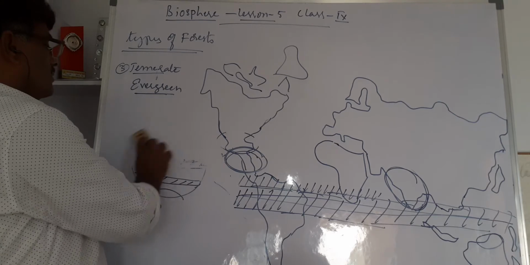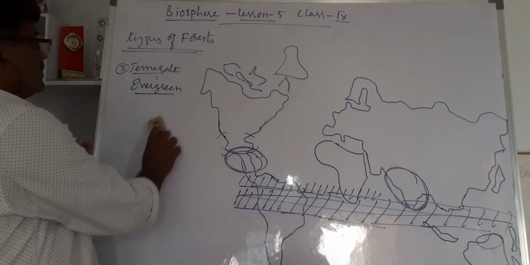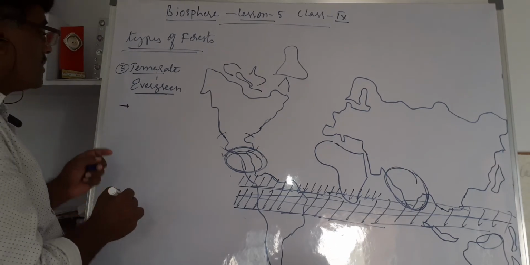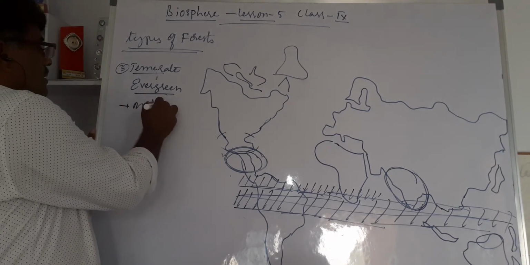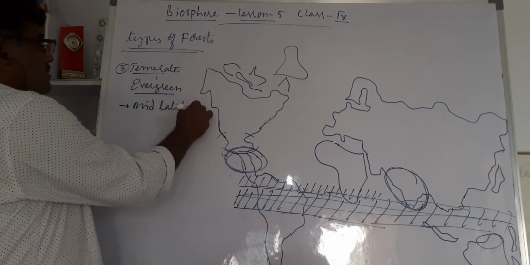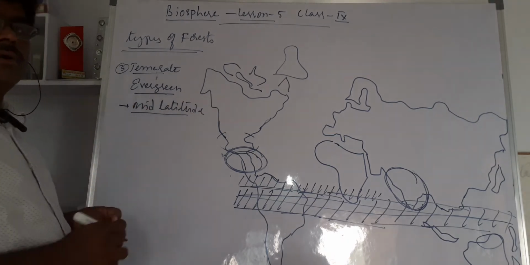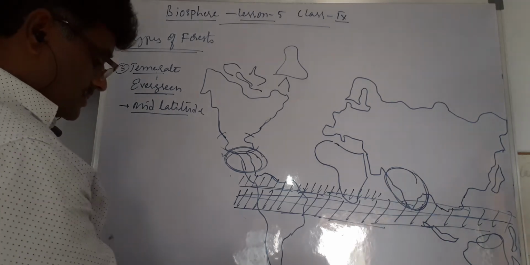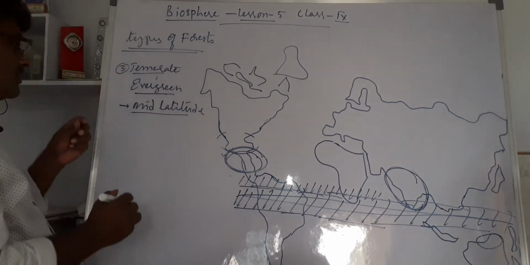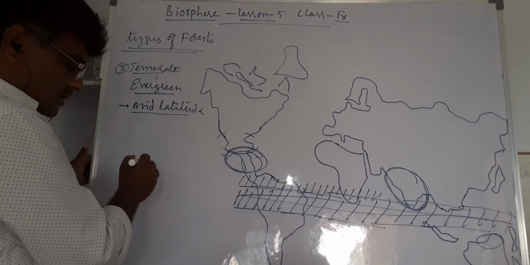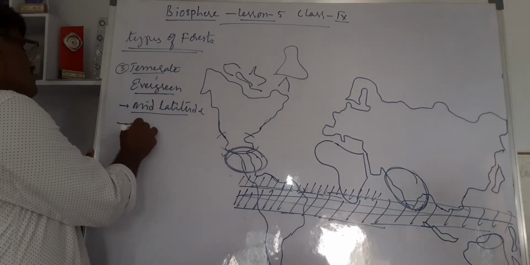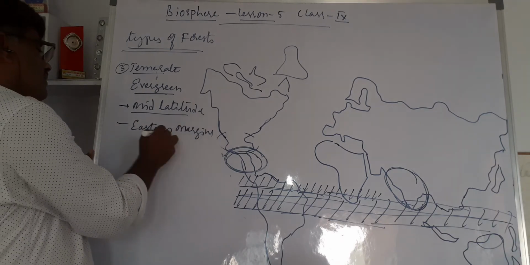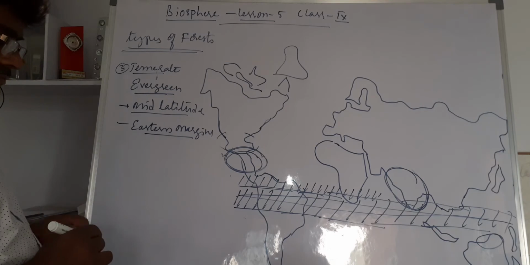Location is important. Look at that, temperate evergreen forest. This forest is located in the middle latitude region. Talking about this forest area, it is mostly on the eastern margins of all the continents.